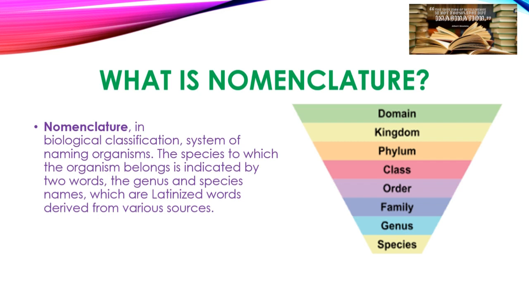I think you are able to understand what nomenclature is, the definition of nomenclature. All the details of this triangular image, the domain, kingdom, phylum, class, order, family, genus, species, we will learn about in detail in the next lecture. So till then, we move to the next slide.